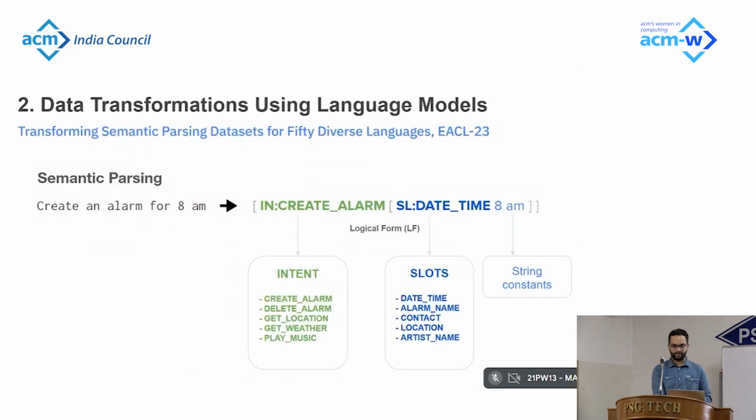So I will dive into how we created bootstrapped semantic parsing datasets for 50 diverse languages using large language models. Semantic parsing is a very simple task where you have an input utterance, like "create an alarm for 8 a.m.", and the task is to parse this utterance into an actionable logical form, which contains an intent, like create alarm, slots like date time, and slot values or slot arguments which are grounded in the utterance, like 8 a.m. So think of it as a very simple text-to-API-calling task.